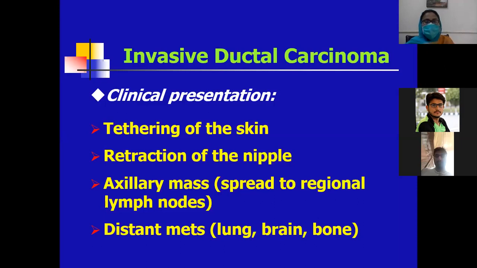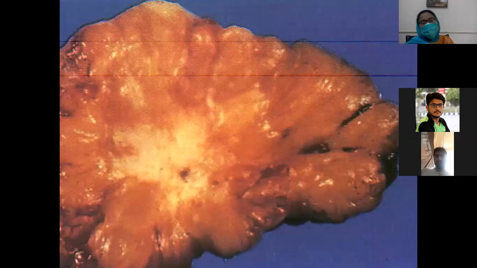Beta, this is the gross image of CA breast. Anyone can ask in your viva what the gross appearance of CA breast is. As you can appreciate, the yellow is the breast parenchyma, and this whole thing is the breast.